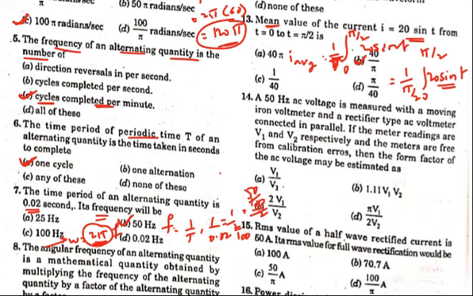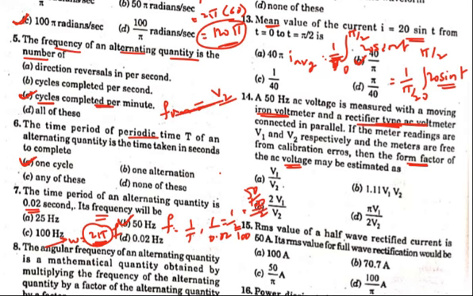And next question: a 50 Hz AC voltage is measured with a moving iron voltmeter and a rectified type AC meter. Moving iron voltmeter means it calculates the RMS value. A rectified type AC voltmeter, after calibration, will give the RMS. So here, the form factor of the AC voltage is estimated as: form factor equals RMS value by average value.